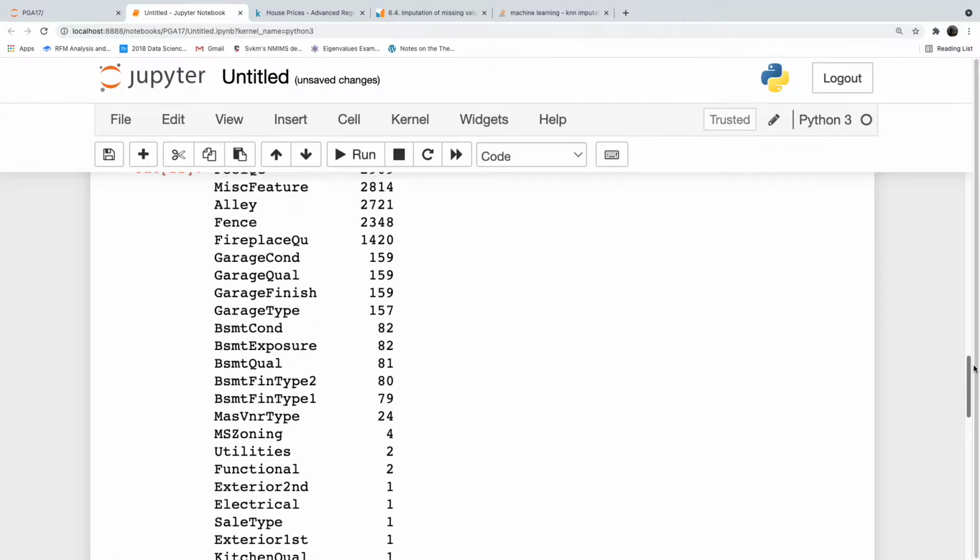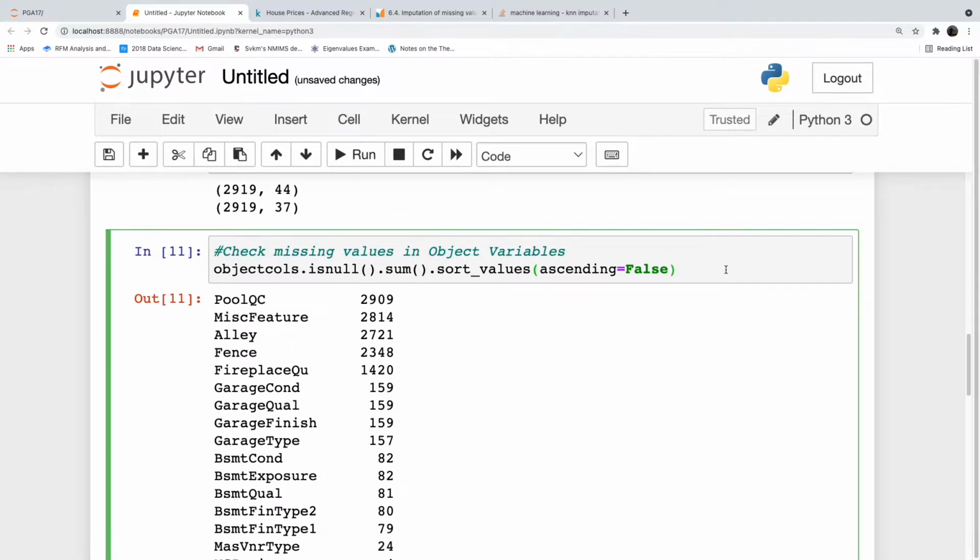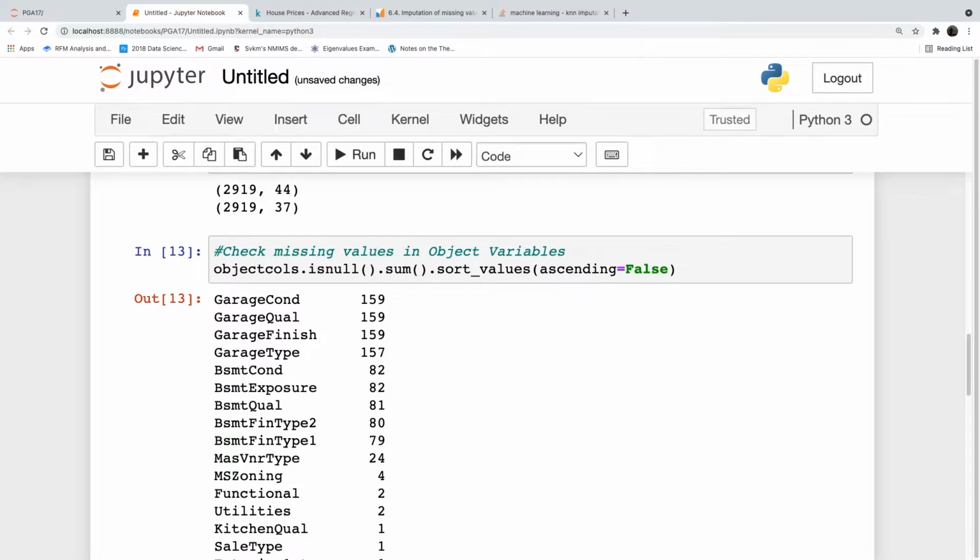I will go to the top and run the object cols again. Now you can see all the object cols have vanished. Sorry, those 5-6 columns have been imputed. Now we have successfully imputed those columns. Now let us go to the second set of columns. Garage condition, garage quality, garage finish and garage type.